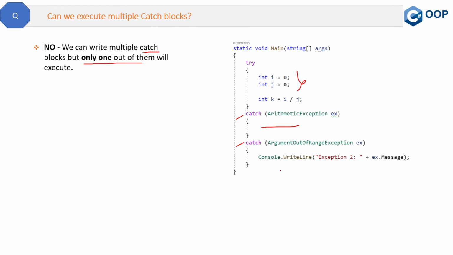The reason is, you might want to handle different errors in different ways. For example, suppose you don't want to show or log any error if an arithmetic exception occurs. Then you can just keep this catch block blank and it will do nothing and will just continue the program. So that is the purpose of multiple catch blocks.